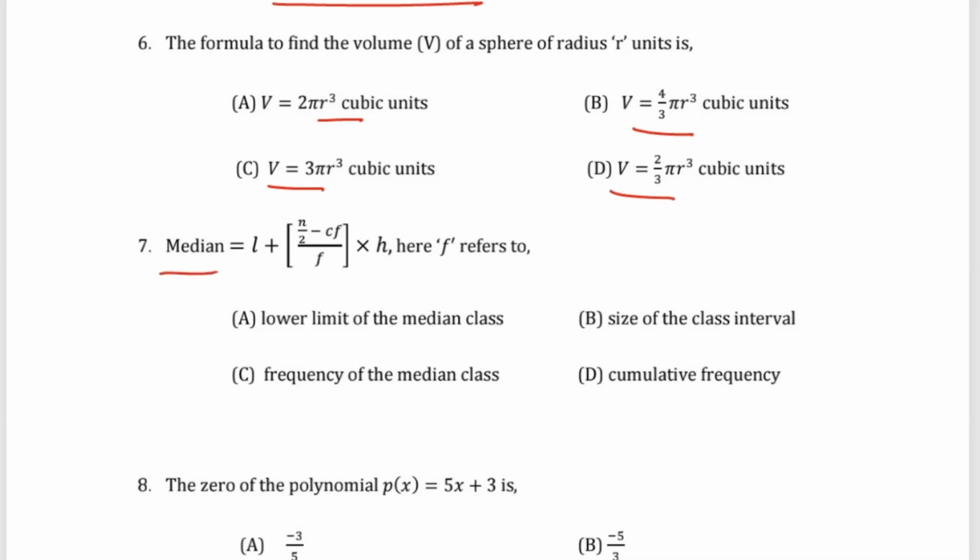So median equals L plus (n by 2 minus cf) divided by f into h. Here, f refers to the lower limit of the median class, size of the class interval, frequency of the median class, or accumulated frequency.